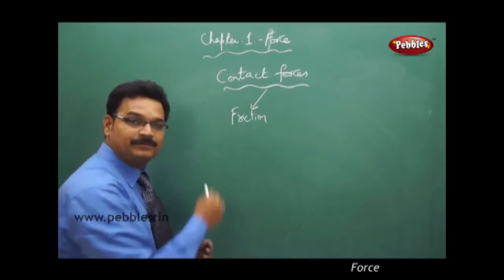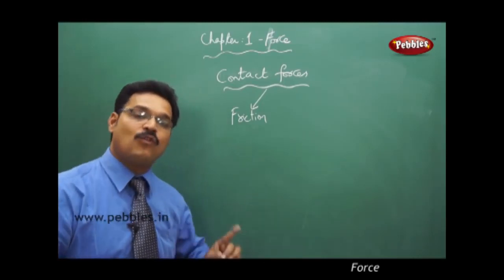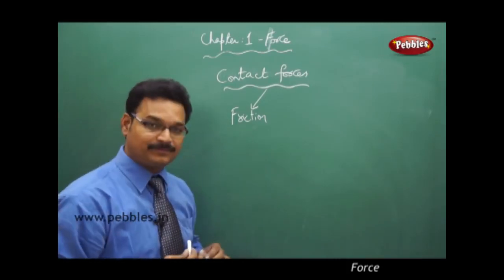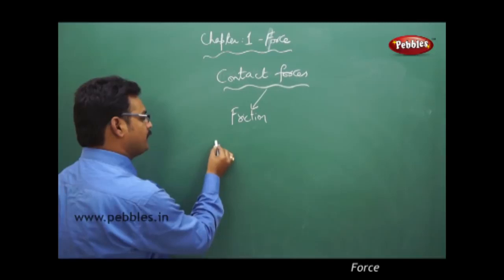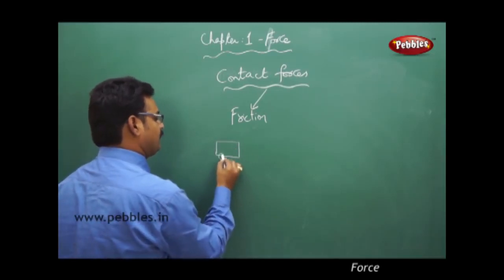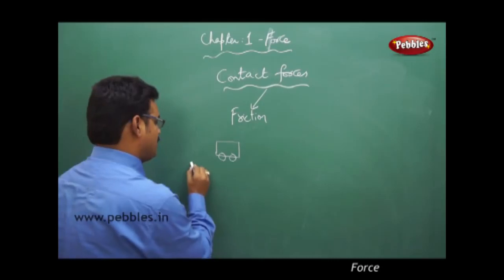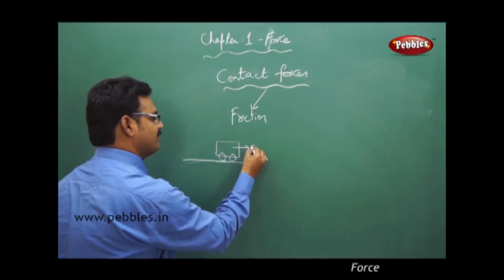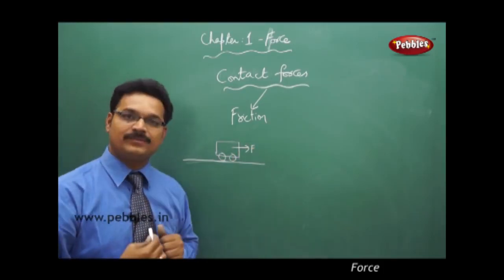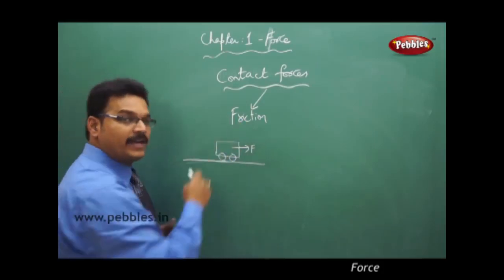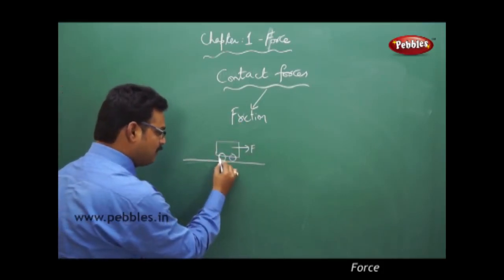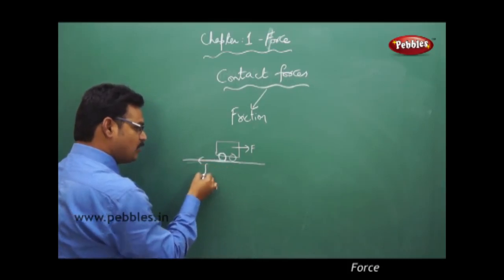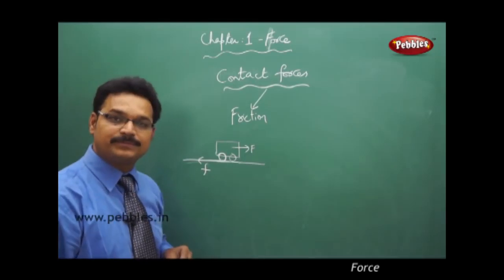Now, what is friction? We have to define friction. I told that force is a pull or push on a given body. Then what is friction? See, there is an object having wheels, and it is moving on the surface due to this force F. But as friction is a contact force, there is a force acting between the wheels and the surface, and this friction force always acts opposite to the applied force.